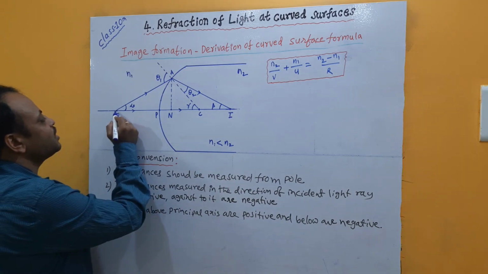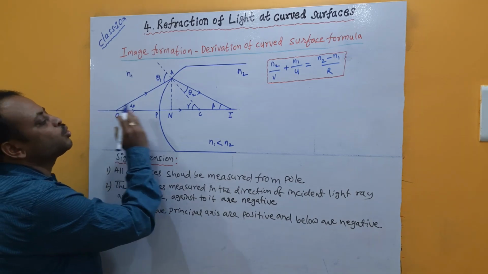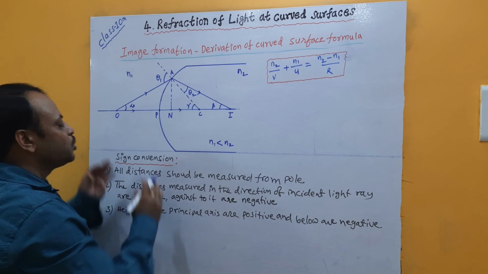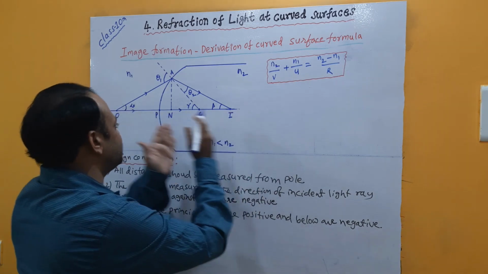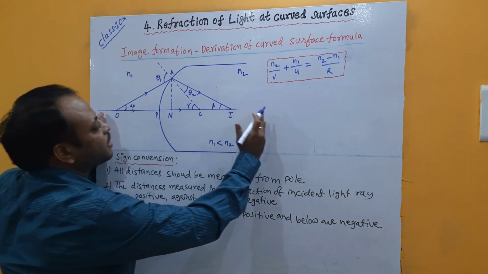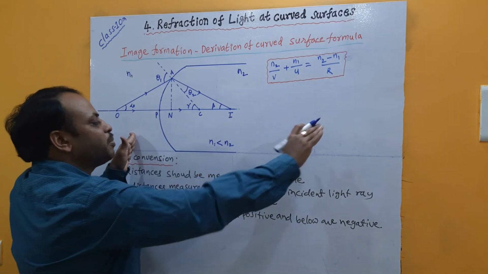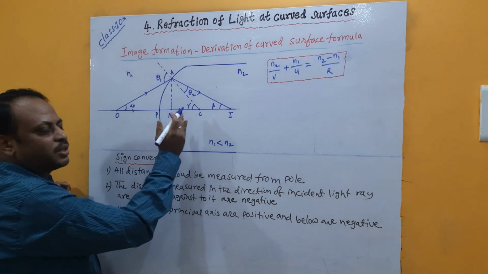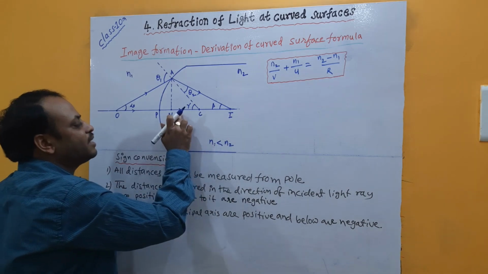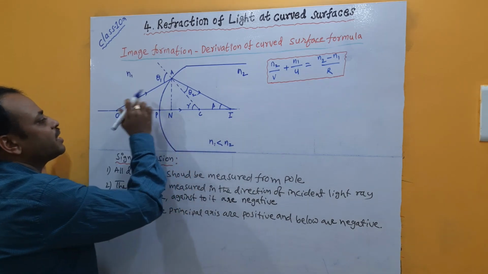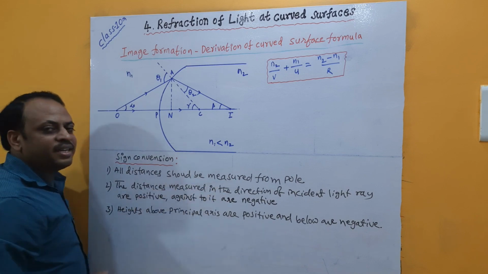See here we are taking the incident light ray from object towards the curved surface, light rays are falling. So any distance is measured in that direction, means as per this picture, left to right light rays are going. Any measurement from pole towards right is taken as positive and towards left is taken as negative. Towards right is in the direction of light ray and towards left from pole is against the light ray. Those are to be taken as negative.